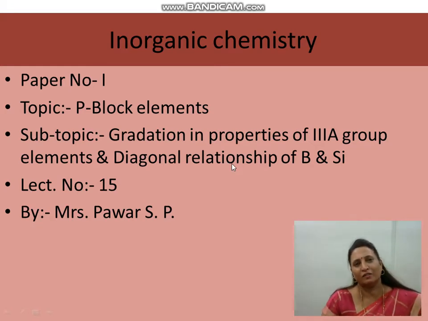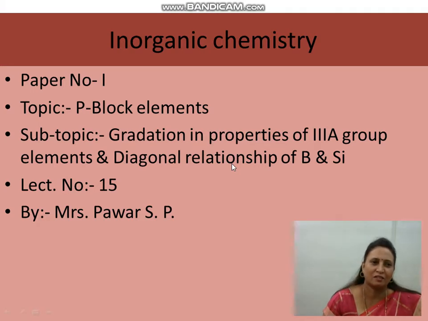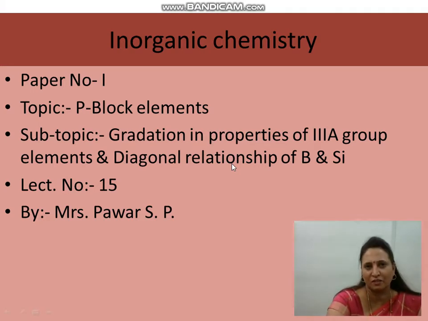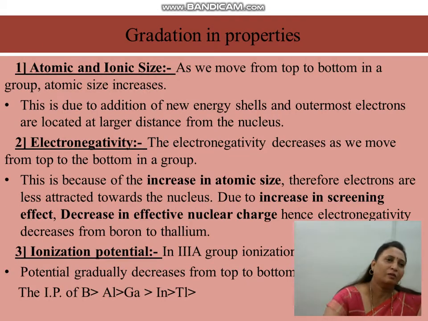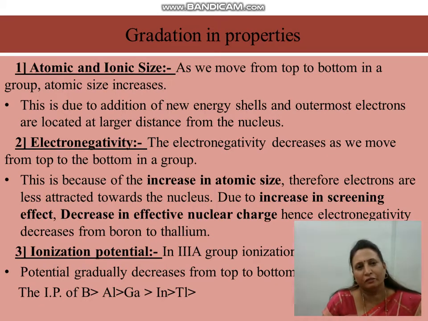Now let's go to the next lecture, number 15, chapter P block elements, subtopic: gradation in properties of third A group elements and diagonal relationship of boron and silicon. Properties: atomic and ionic size. What happens when we travel from top to bottom in the third A group? Atomic size increases. This is due to the addition of a new energy shell, and the outermost electron's distance from the nucleus increases.